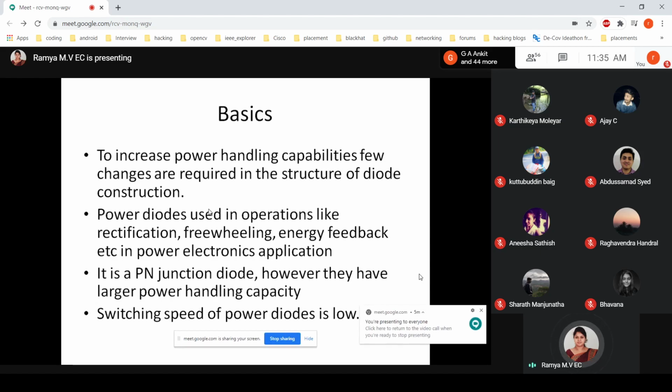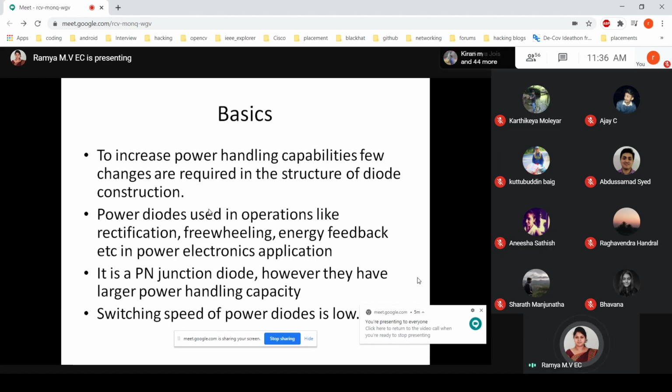Basically, power diodes are used in rectification, as freewheeling diodes, and for energy feedback in power electronics applications. Rectification you know already, right? It converts AC to DC. So you have done that.